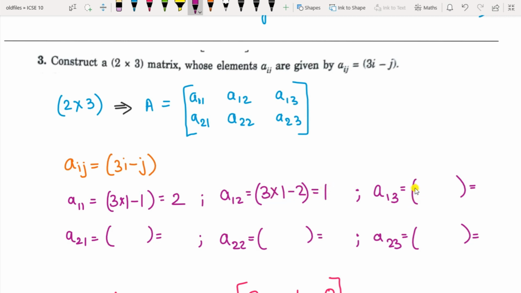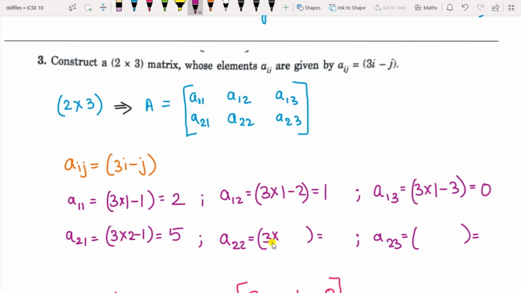For the third element, it is 3 into 1 minus the column 3, 3 minus 3 is 0. For the second row and the first column, row is 2 and column is 1. So 3 into 2 is 6, 6 minus 1 is 5.